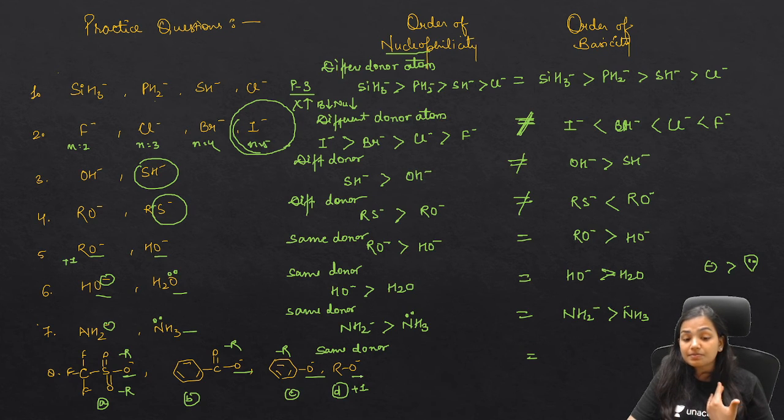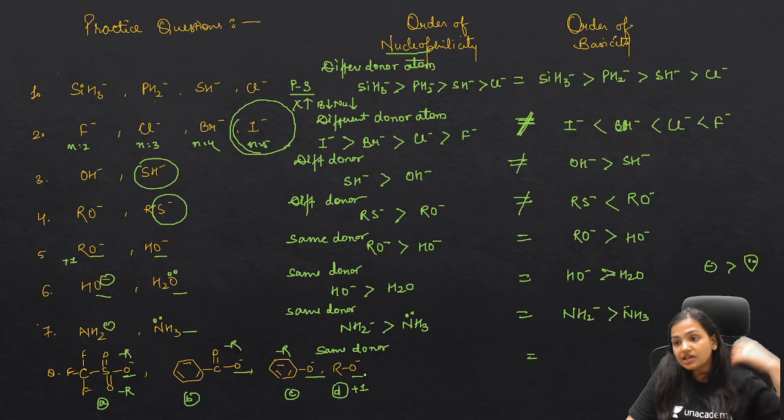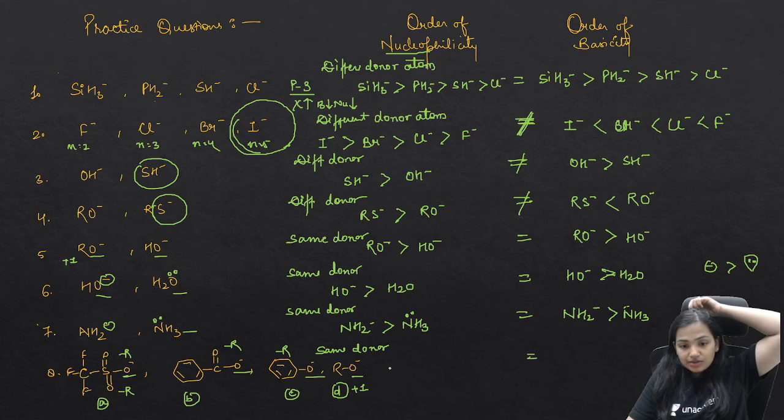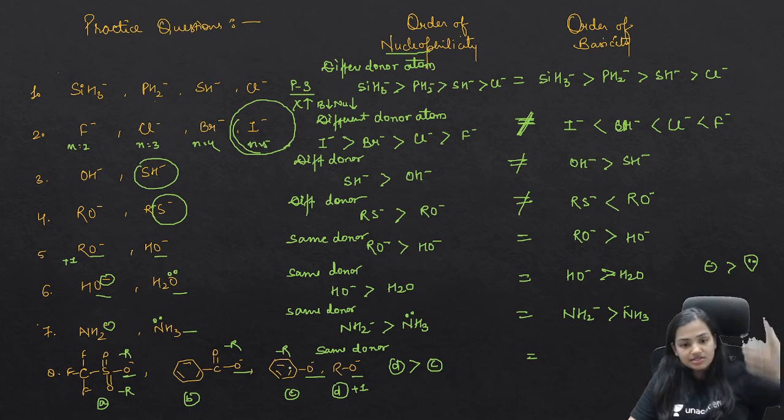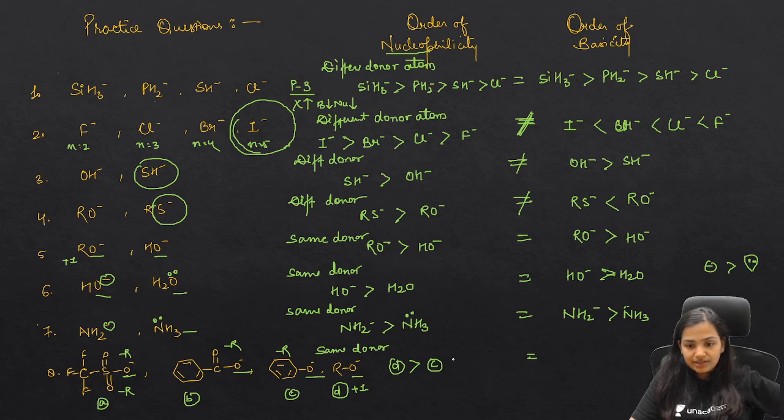RO negative, because of the plus I effect, is going to be a good donor and will give the electron density very easily. So ultimately the order will be: D is going to be a better nucleophile than C. Why C? Because here we are having resonance, but the resonance is over the benzene carbon. When this negative charge undergoes delocalization, it will get delocalized over the carbon, which will not be stabilized. That's why it's C.